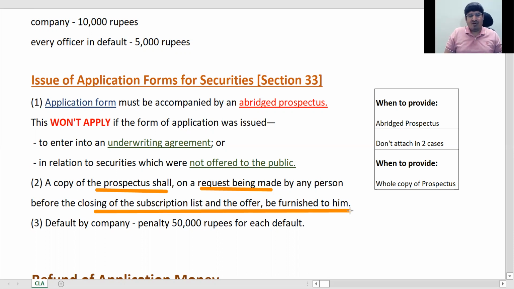Normally, whenever the prospectus is issued, for 30 days it is alive, and after the end of 30 days the offer is said to be closed. SEBI has some other rules for it, but from the company's point of view it is 30 days. So if within that time any person asks specifically for a full copy of the prospectus, then you have to give it to them. And again, your fine is only company level, not to officers in default, 50,000 rupees for each default.